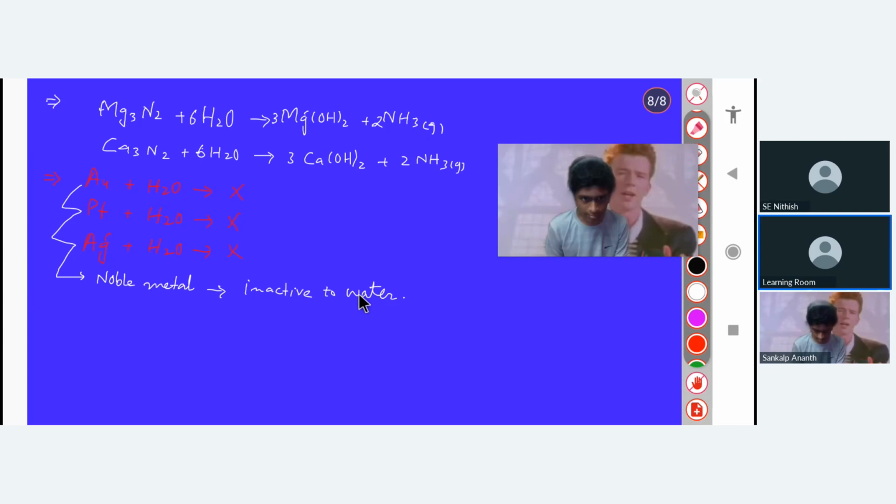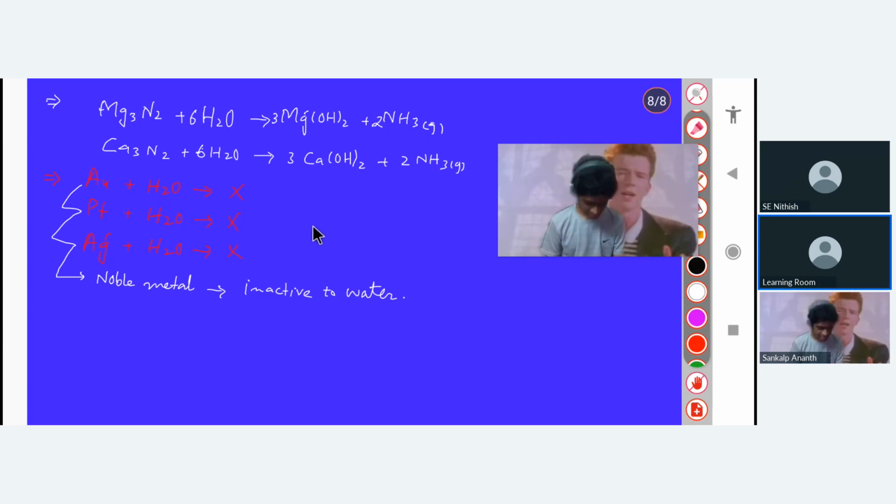But why are they there in the reactivity series, sir? They are at the last. They are at the bottom. Bottom means they are very least reactive. That's why we say that they are noble. But gold can still displace platinum, sir.